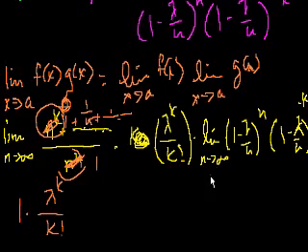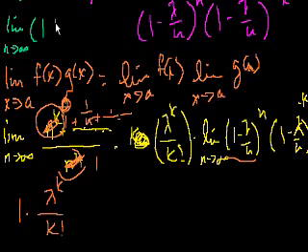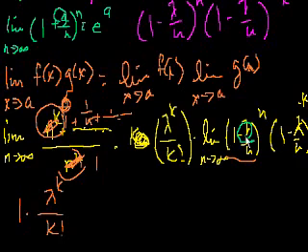Now what's the limit as n approaches infinity of this thing right here, 1 minus lambda over n to the n? Well, in the last video we showed that the limit as n approaches infinity of 1 plus a over n to the n is equal to e to the a, right? That's exactly what we have here, but instead of an a, we have a minus lambda. So this is going to be equal to e to the minus lambda.